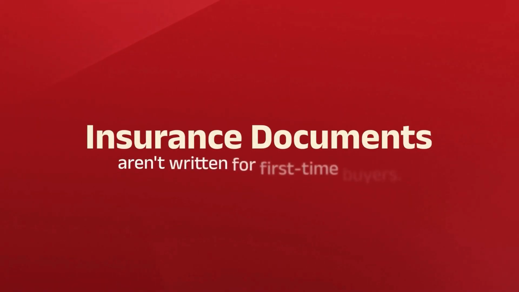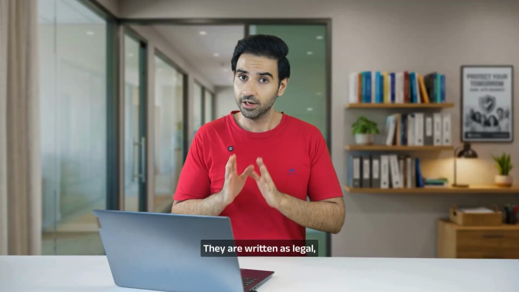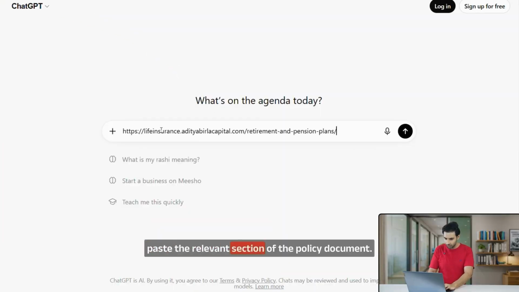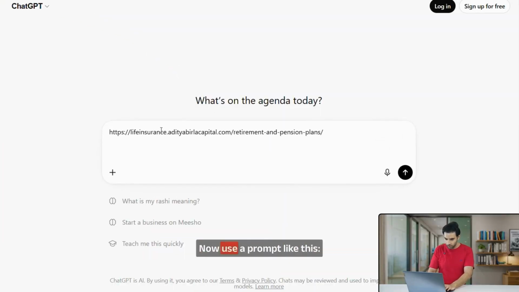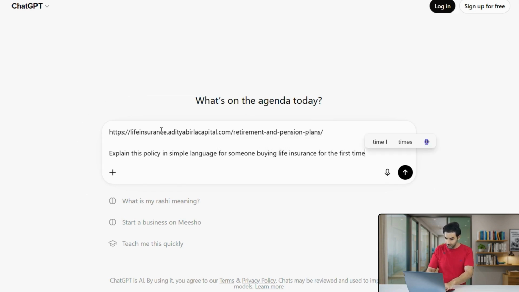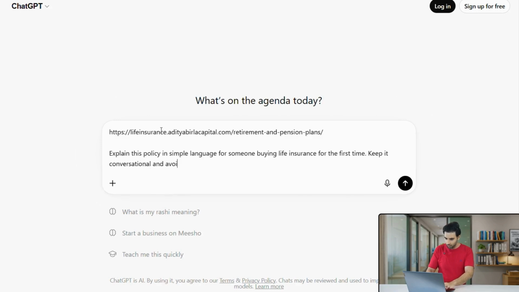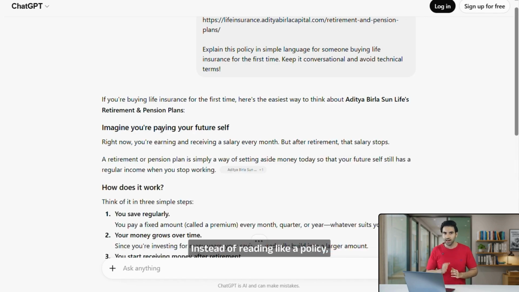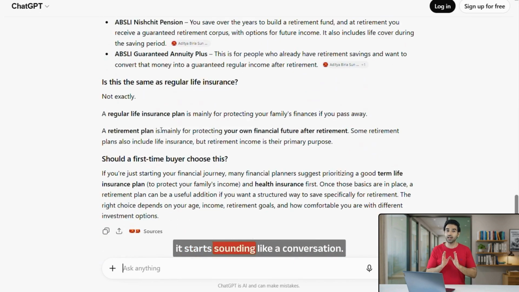Insurance documents aren't written for first-time buyers. They are written as legal, technical documents. So instead of trying to simplify every paragraph yourself, open ChatGPT, paste the relevant section of the policy document. Now use a prompt like this: Explain this policy in simple language for someone buying life insurance for the first time. Keep it conversational and avoid technical terms. Within seconds, AI rewrites the explanation in everyday language. Instead of reading like a policy, it starts sounding like a conversation.